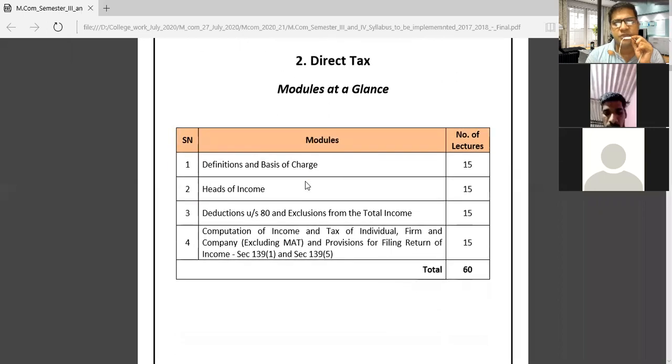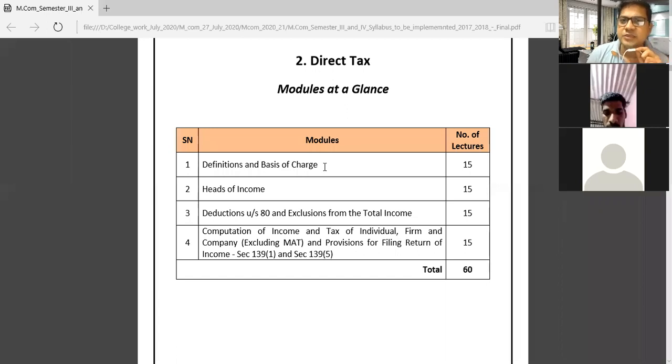This is a particular subject. In direct tax, we will study the Income Tax Act 1961. Under the Income Tax Act, we will study the definition and basic charges, heads of income, Section 80D, 80, then exclusions from total income, and computation of income and tax on individual, firm, and company, excluding MAT, and provision for filing returns of income, Section 139 subsection 1 and Section 139 subsection 5.